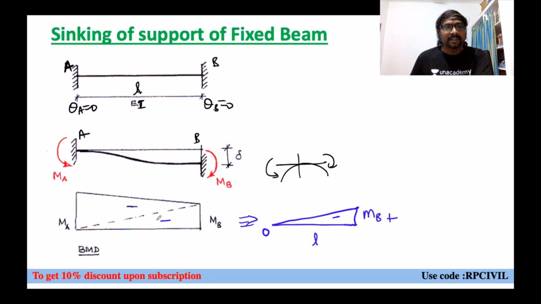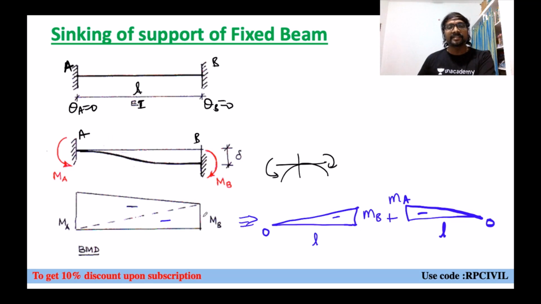Plus, what you can say? This upper diagram, no? If you just reverse this diagram, you will be getting like this only. This is 0, this is MB. So this is also a negative diagram. This is L. So like that we can split this trapezium into two triangles, like this.